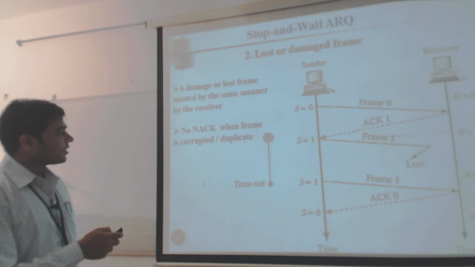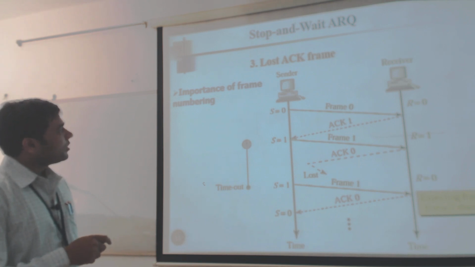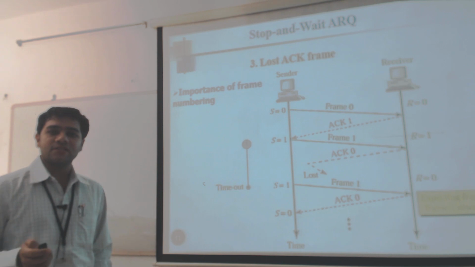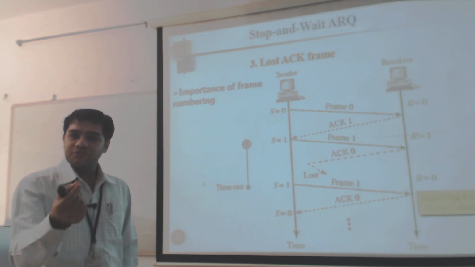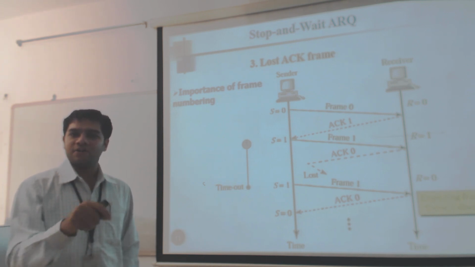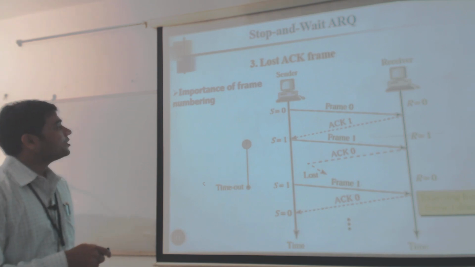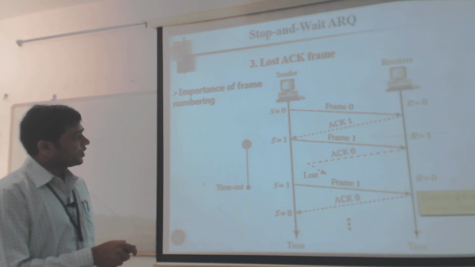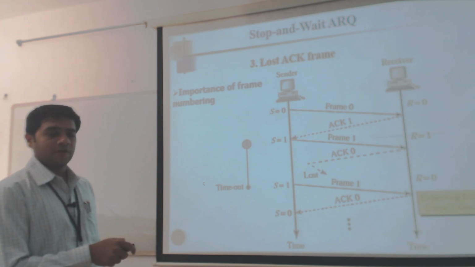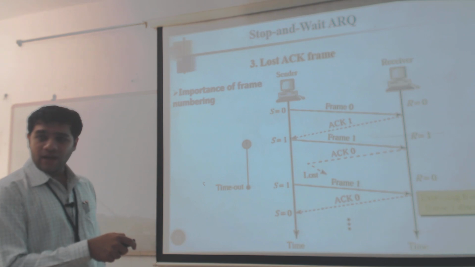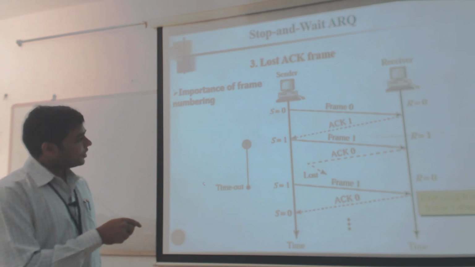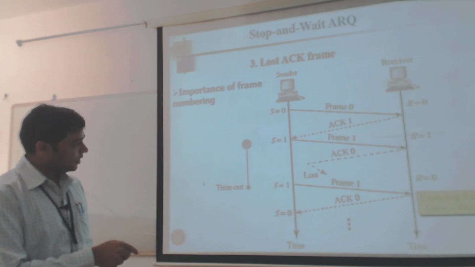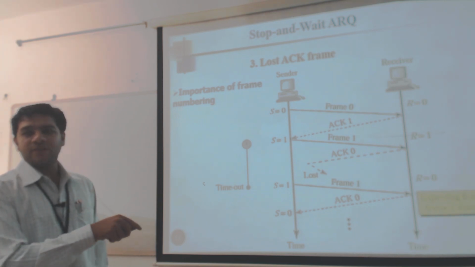Another case we can see here is the loss of an acknowledgement frame. Here you can clearly understand the significance of using sequence numbers 0 and 1 alternately on each and every frame. In the first case, it seems to be normal operation: frame 0 has been sent, and it has been acknowledged. Then frame 1 is sent, received, and acknowledged. But this acknowledgement has been lost.